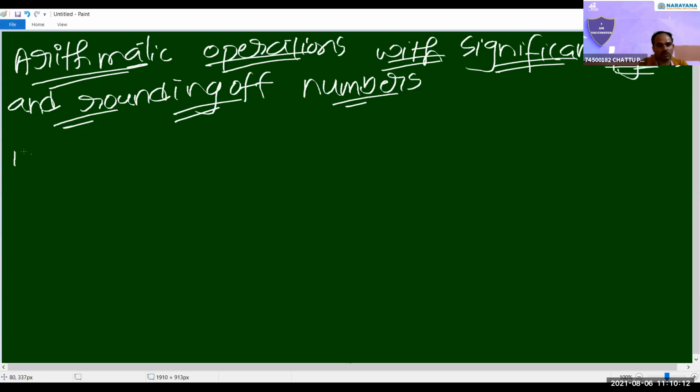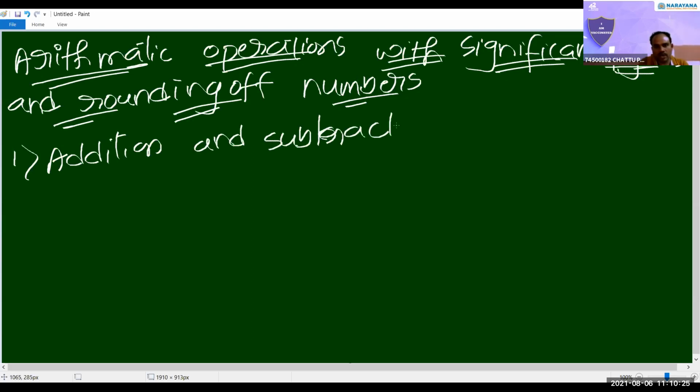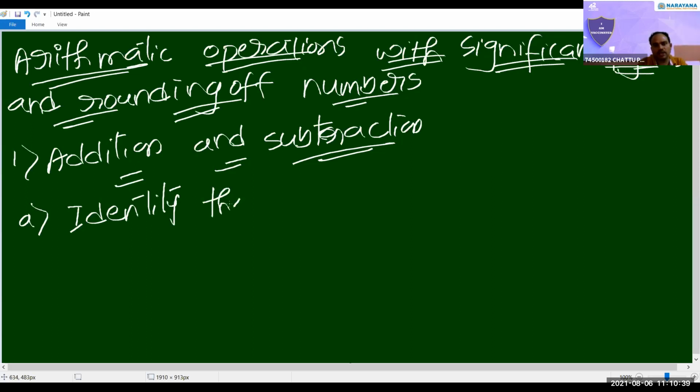So first one, here are some rules. First one is addition and subtraction. For addition and subtraction, same rules; for multiplication and division, same rules. So what are the rules? Just write out, everything I'll explain. Identify the least decimal place number. If you follow this, 100% you can answer.